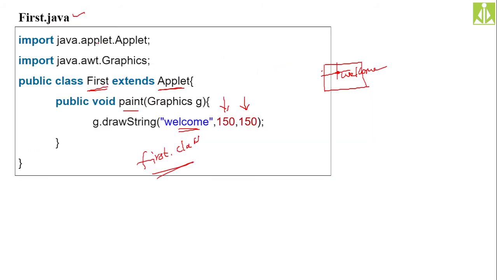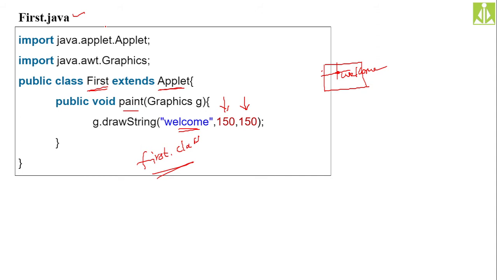First I will write this code into a Java file, and then I will execute. Whenever you are doing this type of programming like applets and JDBC, I suggest you go with the normal regular approach of executing Java programs.